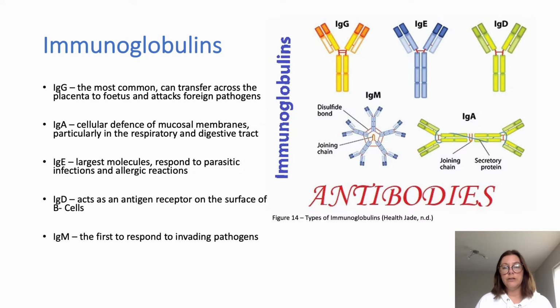IgD acts as an antigen receptor on the surface of B cells, and IgM, they are the first antibodies produced in the immune response to invading pathogens. They play an important role to activate the complement pathway. Levels of IgM rise initially upon infection, but will begin to reduce when IgG levels increase. IgM comprises of 5 monomers within a pentamer structure.